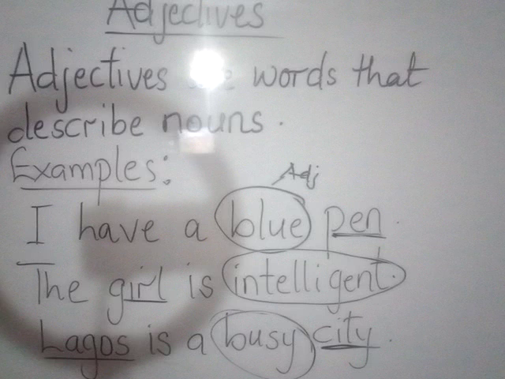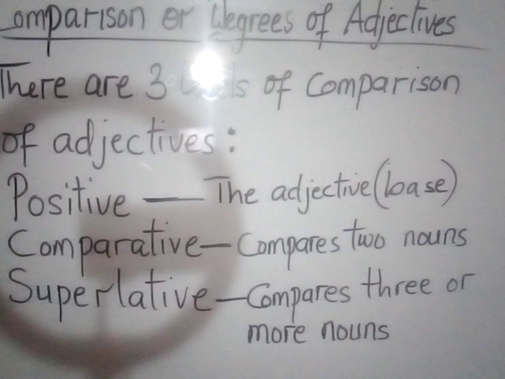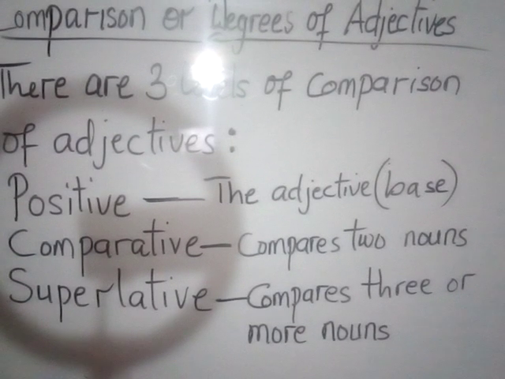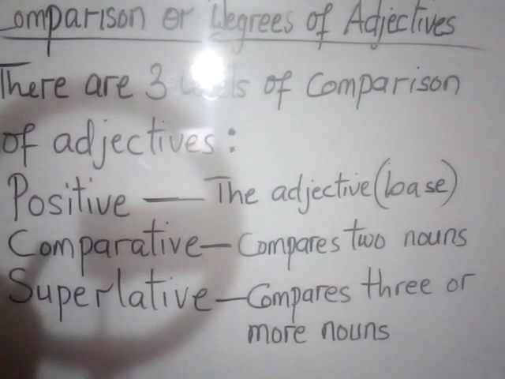So next, we're going to look at comparison or degrees of adjectives. Adjectives, since they tell us about nouns, they can also be used to compare. They help us to do comparison of these nouns. Some call it comparison of adjectives, others degrees of adjectives. They mean the same thing.